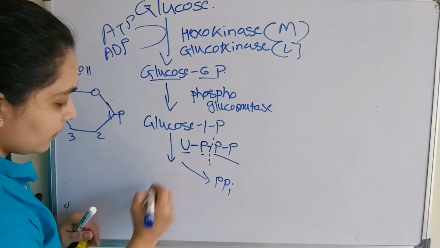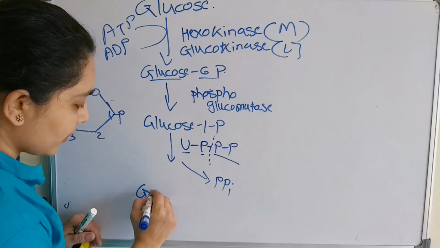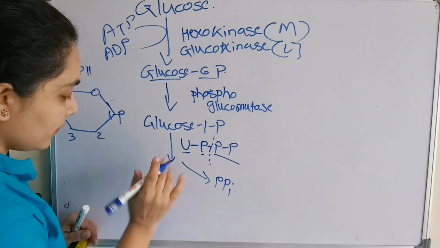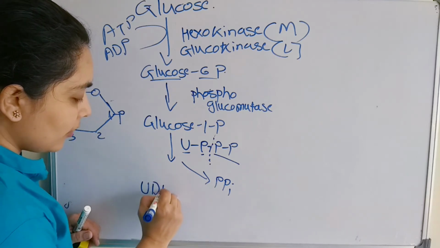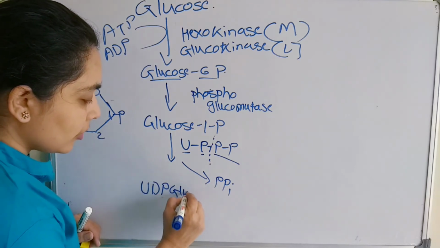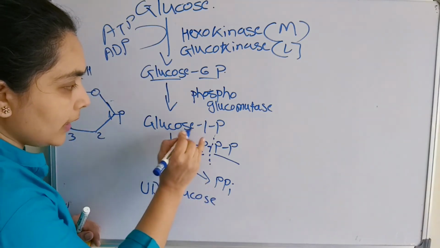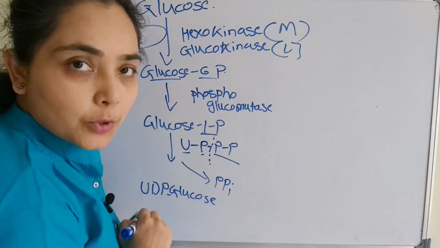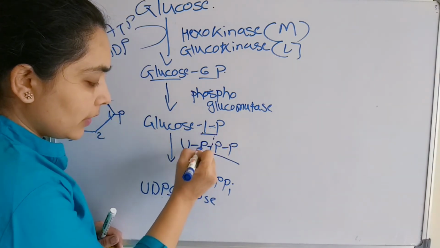So it will help in the generation of uridine diphosphate glucose. Let's see how, because already 1 phosphate is there at the first position. One more phosphate will come, so 1 and 1, 2 phosphates.